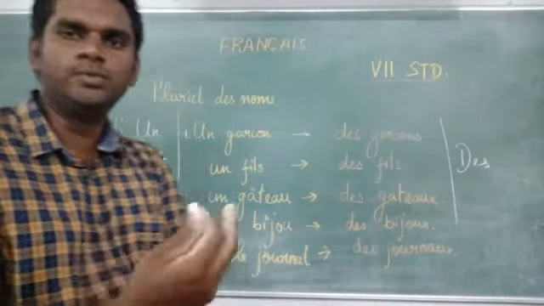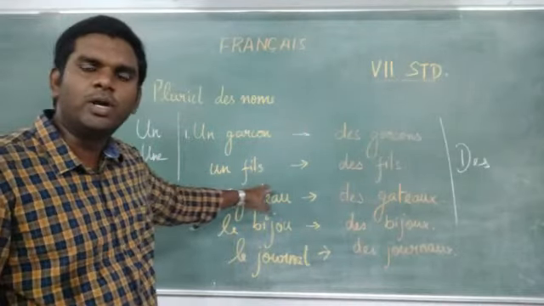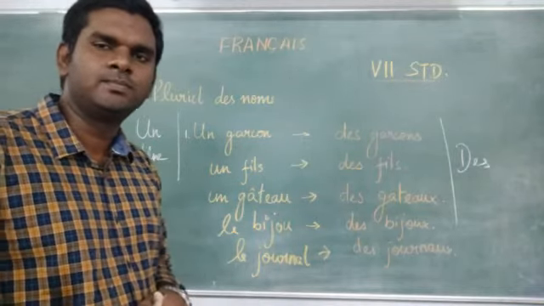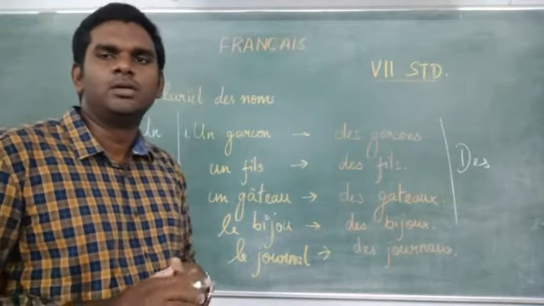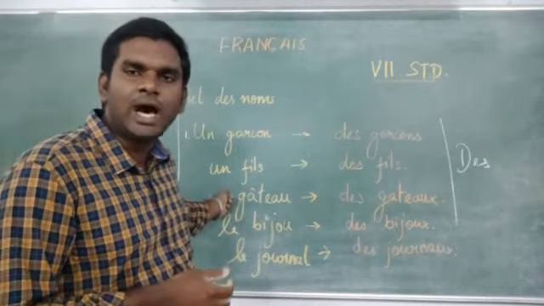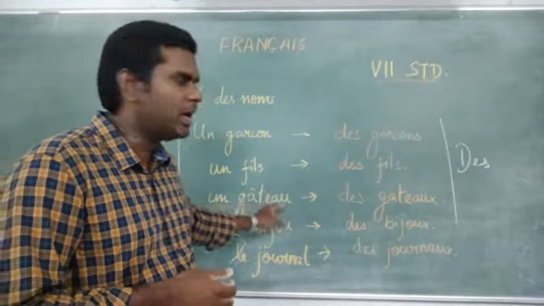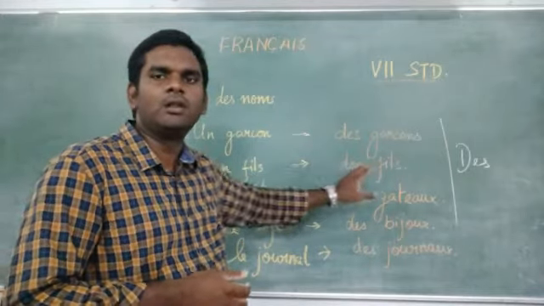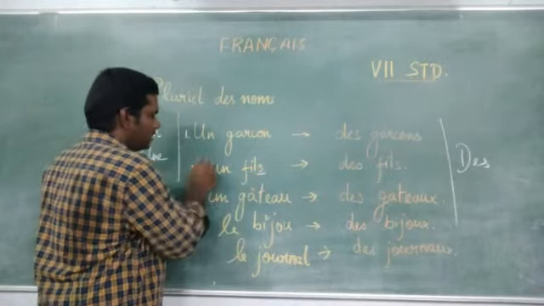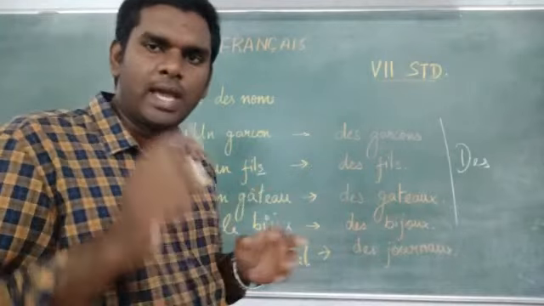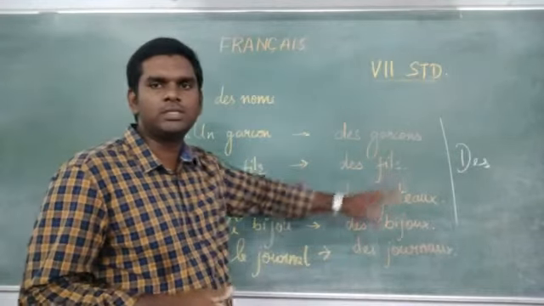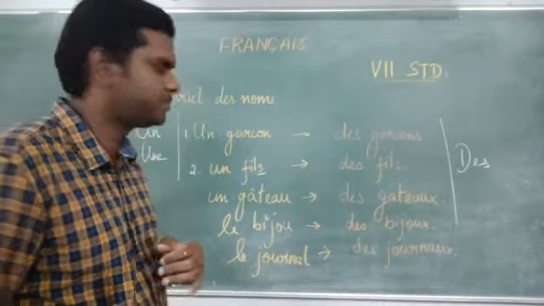Now point number 2. In case the word itself has an s, what do you do? Any idea? No? Okay. In case the word itself has an s, just change the article alone. Un fils. Article alone will become des and fils will remain the same. In case the word itself has s, please don't add any s. Understood? So des fils. This is point number 2.